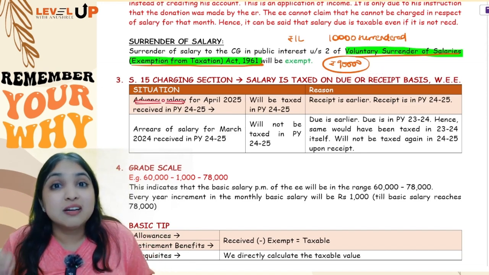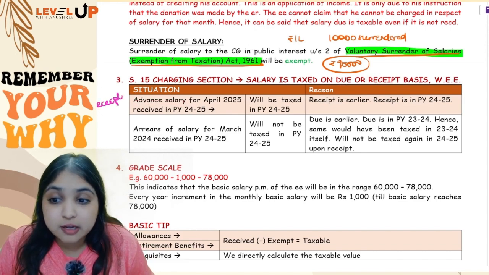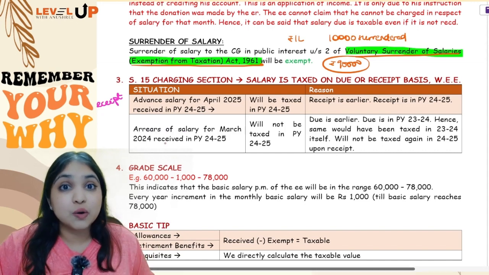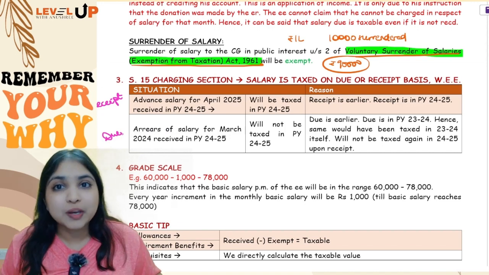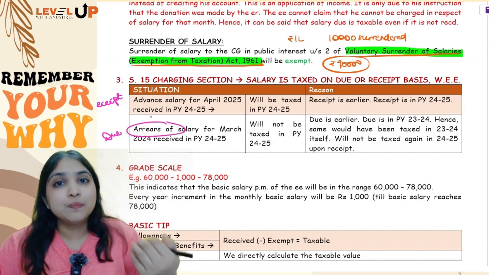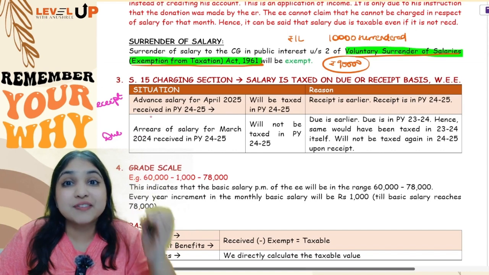Now when you look at advance salary, what is earlier? Here receipt is earlier. So as soon as you receive the salary, it will be taxed for you. In arrears of salary, what is earlier? Here due is earlier. So as soon as salary is due, it will be taxed for you. So even though you haven't received the salary, if salary is due, it will be taxed for you. So salary will be taxed on due or receipt basis, whichever is earlier.